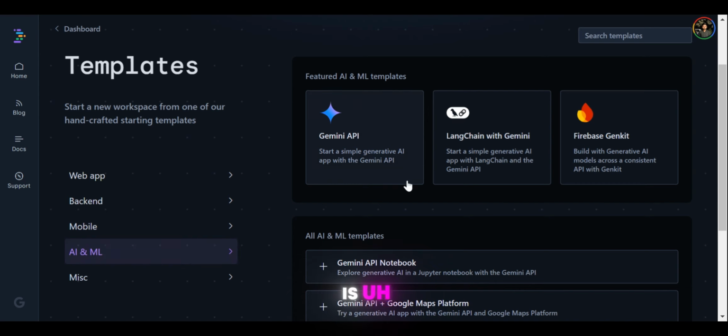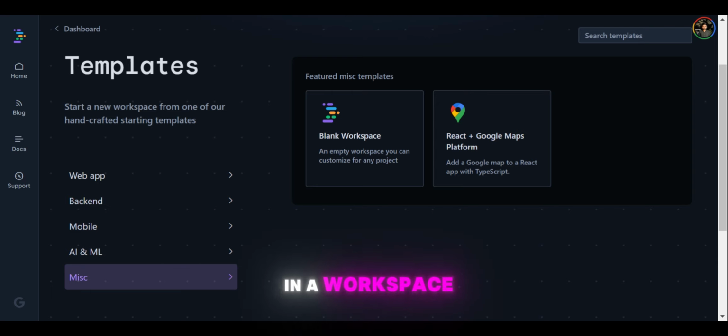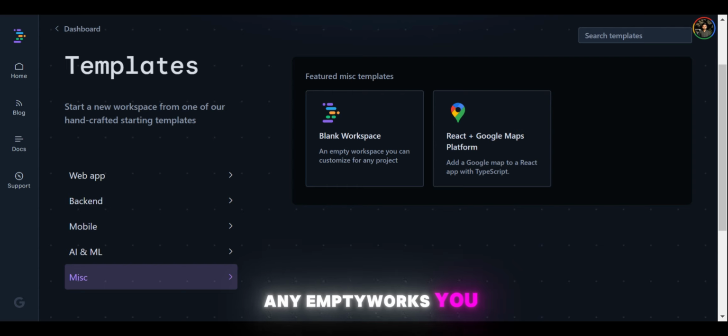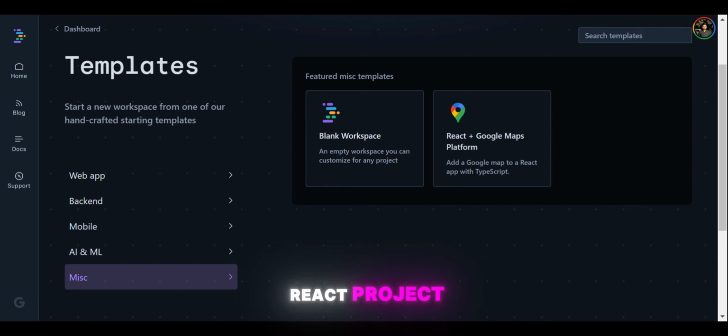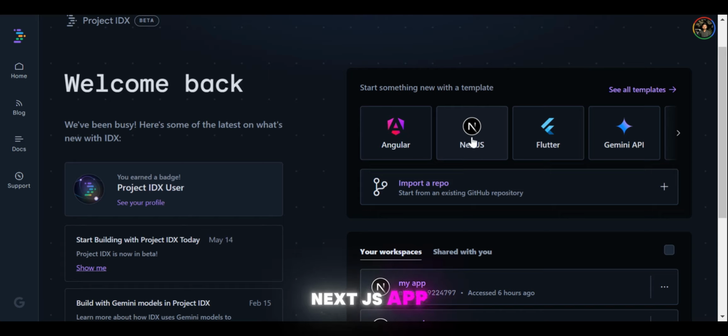For AI and ML, it gives you the option of APIs like the Gemini API, a project launched by Google, and also Firebase and Jenkins. There is also a workspace option that gives you the IDX own workspace, a blank, empty workspace you can customize for any project. There is also React plus Google Maps Platform, for adding a map to React, which gives you Google Maps support if you want to add it in your app. Just simple frameworks. Now we try a Next.js app in it.